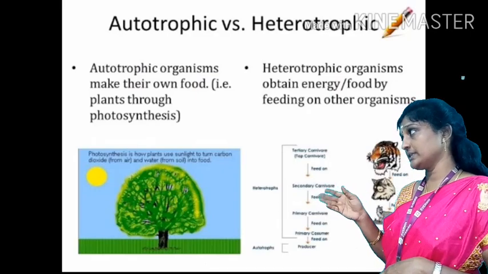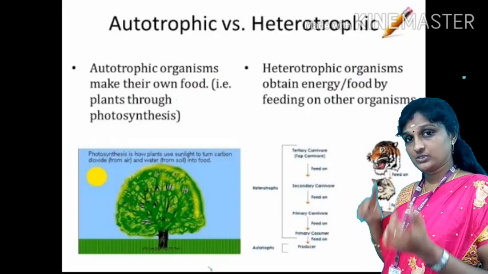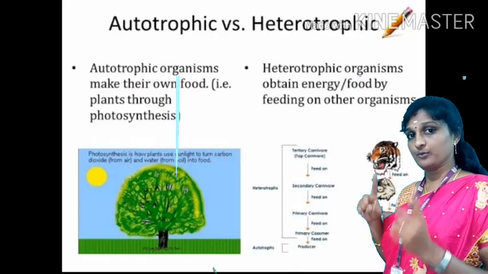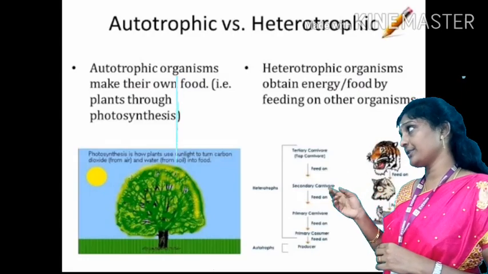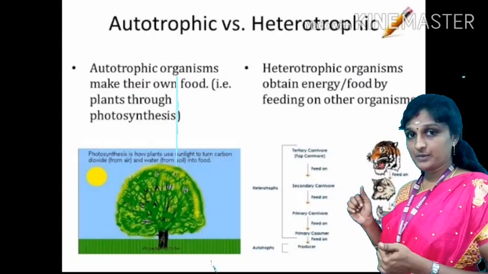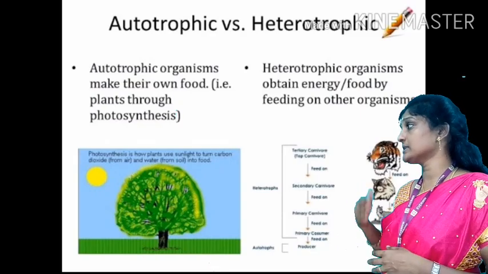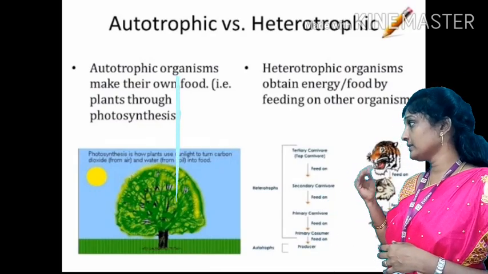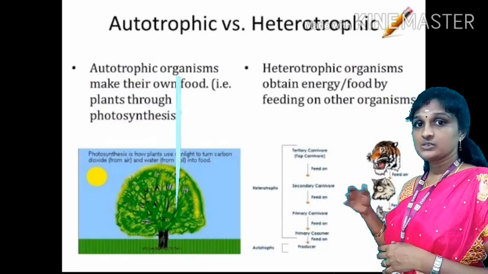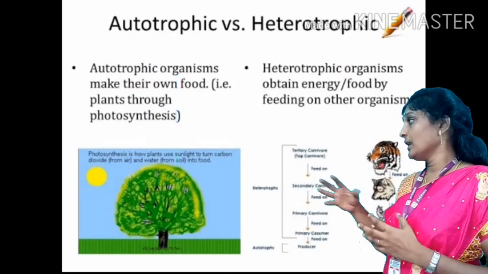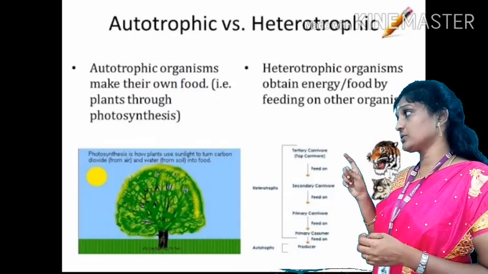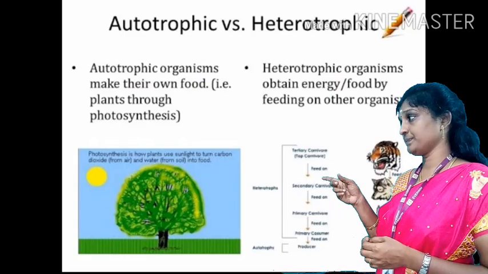Heterotrophic nutrition means the organism depends on another organism for food. Examples of heterotrophic organisms are lion, tiger, deer, etc. So these are the two categories based on their nutrition.